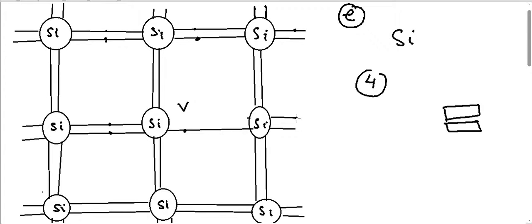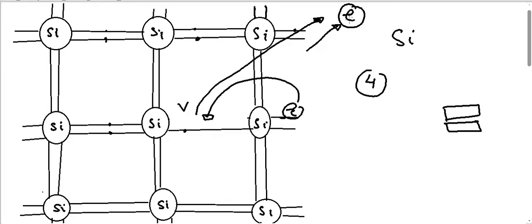For example, this electron, now this silicon atom is also connected to 4 other silicon atoms. So this electron can easily take the place of this and go into its position. So we have another type of electron moving now. Apart from this electron which has gone into the conduction band, this electron is also helping to conduct electricity.